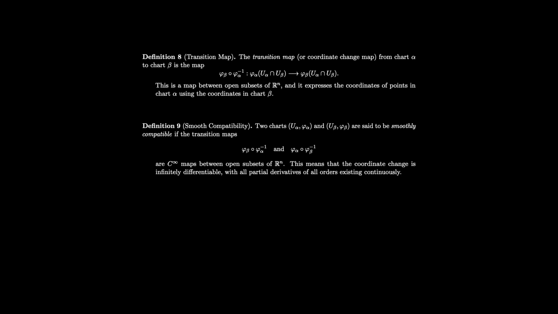Now, simply having a transition map is not enough. To do calculus on a manifold, such as to differentiate, integrate, or describe vector fields, the coordinate changes must behave smoothly. Two charts are called smoothly compatible if their transition maps are infinitely differentiable. In other words, the coordinate change is a C-infinity map, where all derivatives of all orders exist and are continuous. Smooth compatibility ensures that no matter which coordinates we use on the manifold, the underlying geometry remains differentiable.